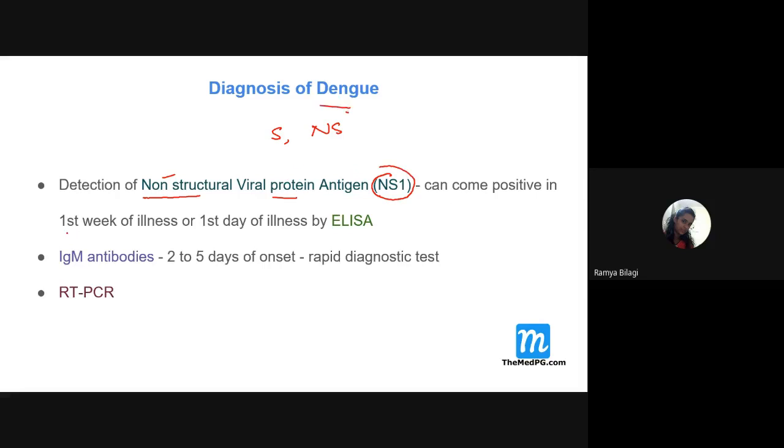It is usually detected in the first week of illness, or even on the first day, by the ELISA test. We can also check for IgM antibodies, which are usually seen 2 to 5 days after the onset of dengue fever. And we can also go for RT-PCR, reverse transcriptase polymerase chain reaction. So these are the three diagnostic tests that can be used for dengue.